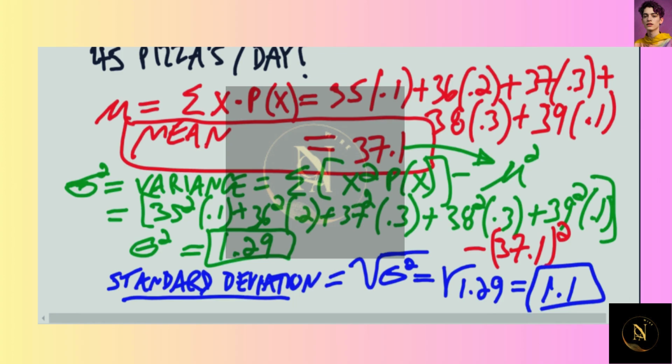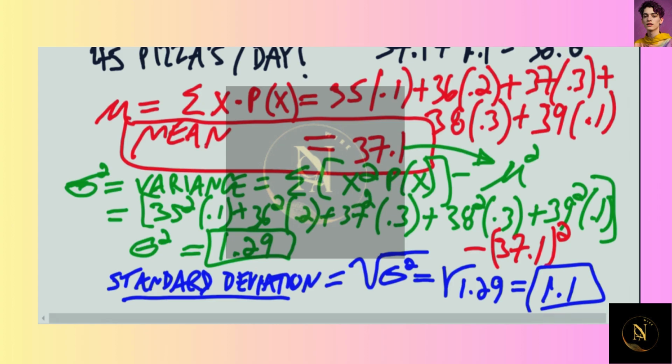Now, putting this all together, the whole purpose of this original problem is to see what happens based on our table of values. We were told that from the information we had, we have about 37.1 happening on average, a mean of 37.1. Then I'm going to take that number, the mean, and say that the typical error goes up or down about 1.1. So I'm going to add 1.1 to that, and we see that the number is 38.2, which is not nearly close to the 45 pizzas per day.